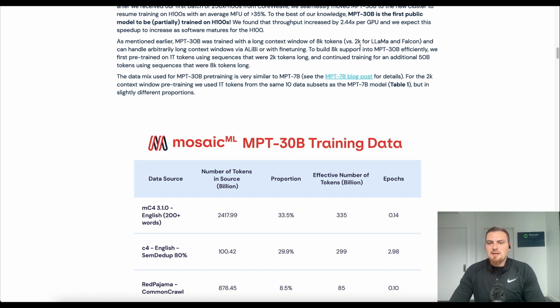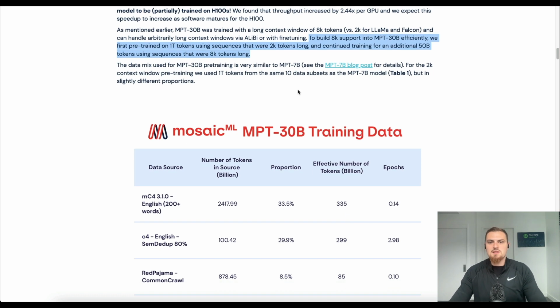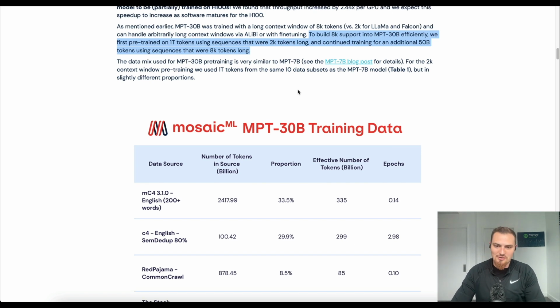To build 8,000 support into MPT 30 billion, we first pre-trained on 1 trillion tokens using sequences that were 2,000 tokens long and continued training for an additional 50 billion tokens using sequences that were 8,000 tokens long. So interesting detail. First, I think, heating up the pot with 1 trillion tokens on 2,000 token sequence lengths, and then continuing the pre-training, still language modeling, predicting the next token, but with 50 billion tokens on the 8,000 token length. So just details about how this happens with the longer context windows.